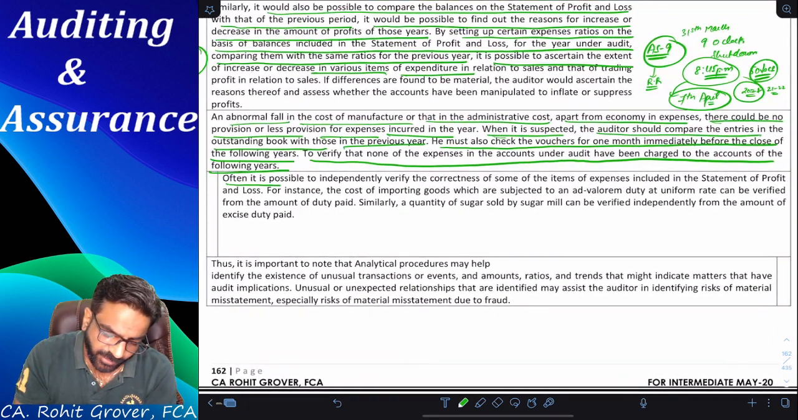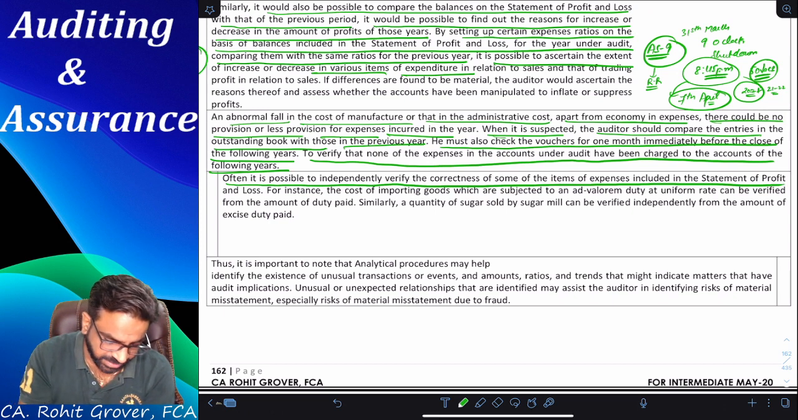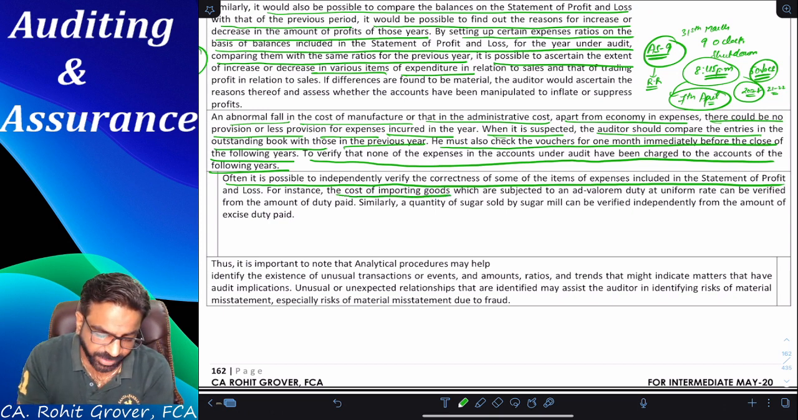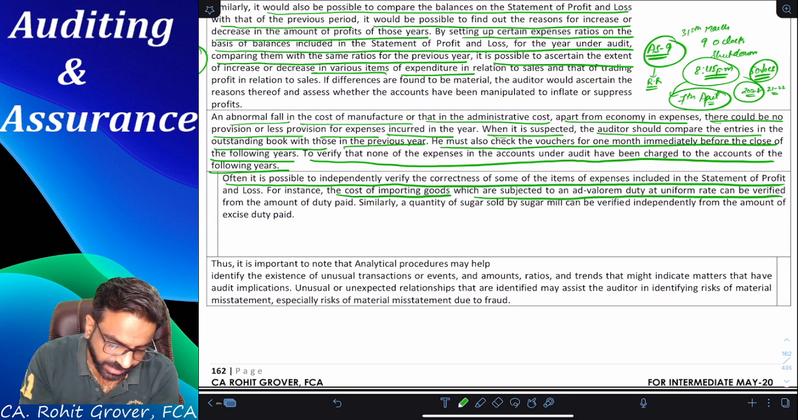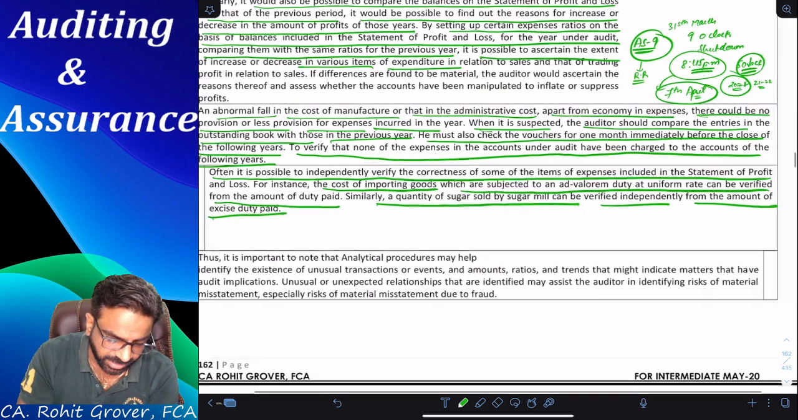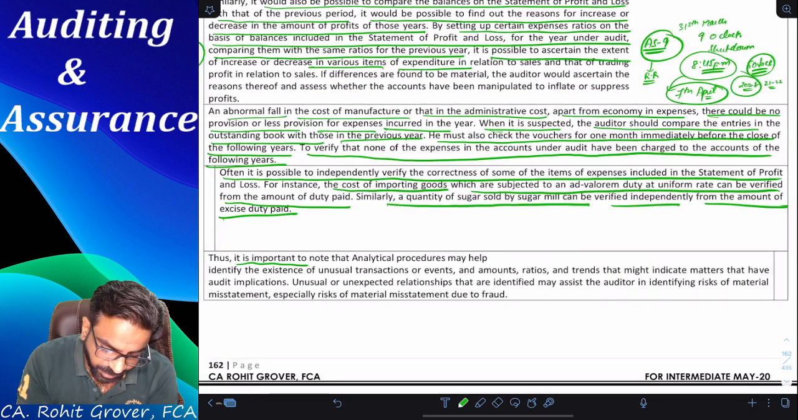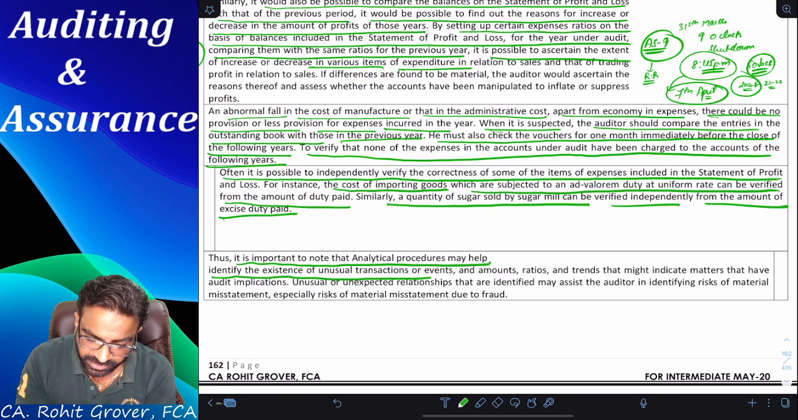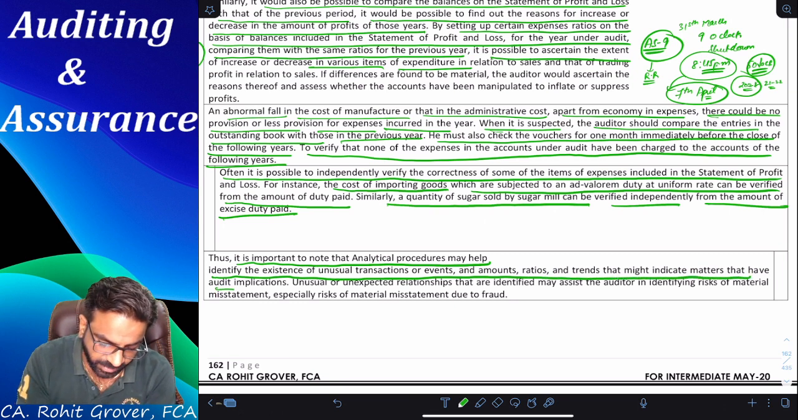Now, often it is possible to independently verify the correctness of some of the items of the expenses included in a statement of P&L account. For example, the cost of importing goods, which are subjected to an ad valorem duty at a uniform rate, can be verified from the amount of duty paid. Similarly, the quantity of sugar sold by a sugar mill can be verified independently from the amount of excise duty paid. Thus, it is important to note that analytical procedures may identify the existence of unusual transactions or events, and amounts, ratios, trends that might indicate matters that have audit implications.